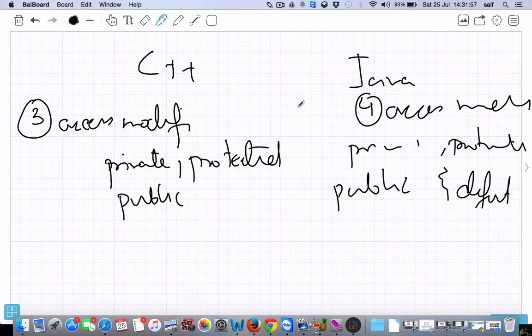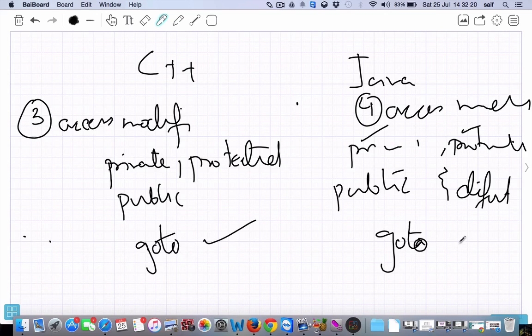So in a future class we'll see what these private, protected, public and default access modifiers are. The last point is that in C++ we have the goto statement, but in Java we don't have the goto statement. If you use the goto statement and there are any changes in one place in the program, then we have to make these changes throughout the whole program.